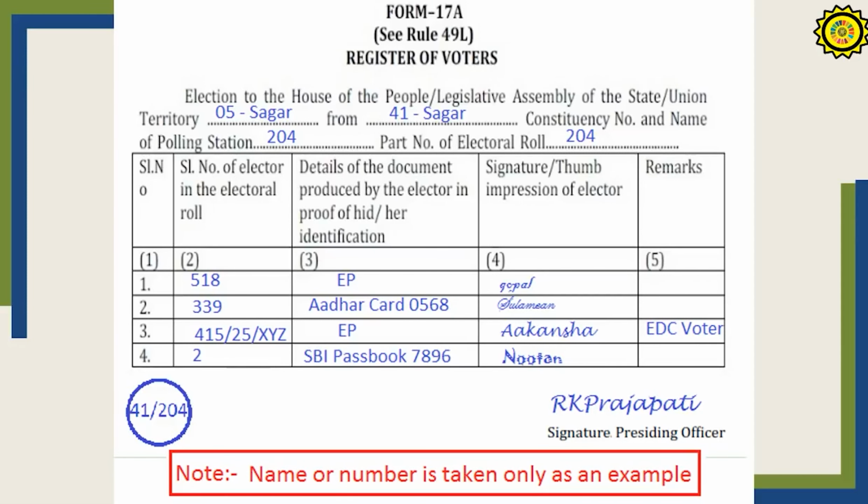If it's an Aadhaar card, write Aadhaar card and the last 4 digits. If he is bringing a passbook, for example SBI, then write SBI passbook and the last 4 digits, and get the signature. If a person is coming to vote as an EDC voter, that is an election duty certificate voter, then mention in the remarks column EDC voter. And on every page, in the lower last corner, the signature of the presiding officer must be there on all the pages.